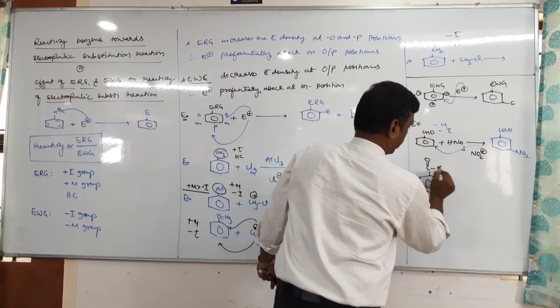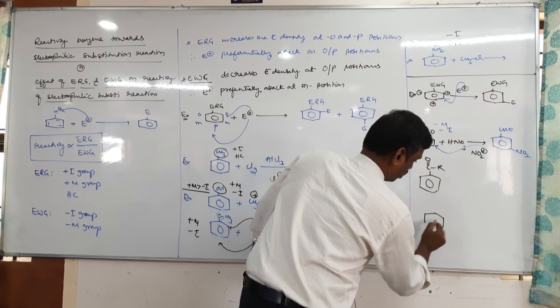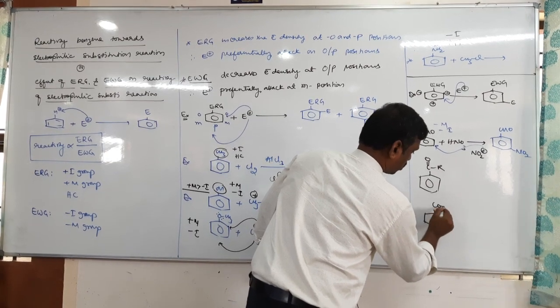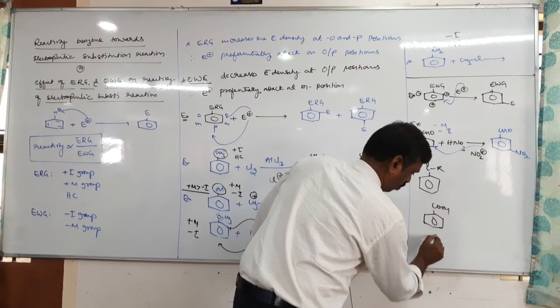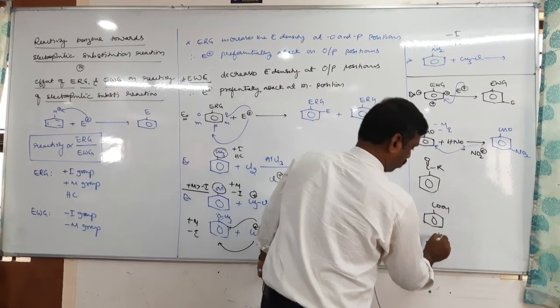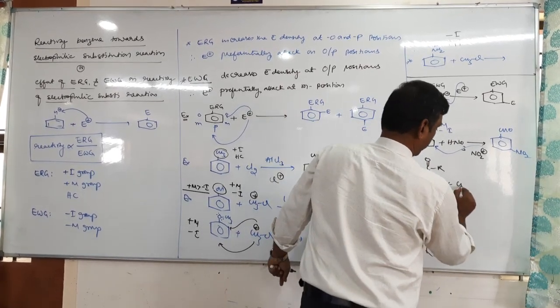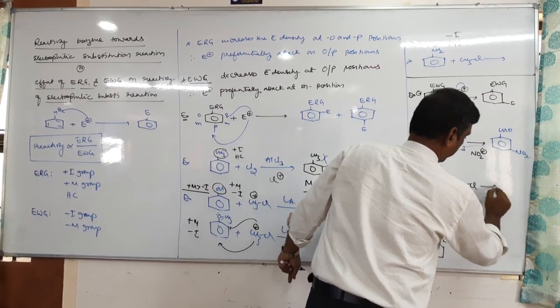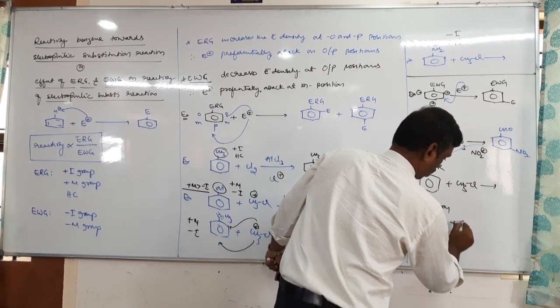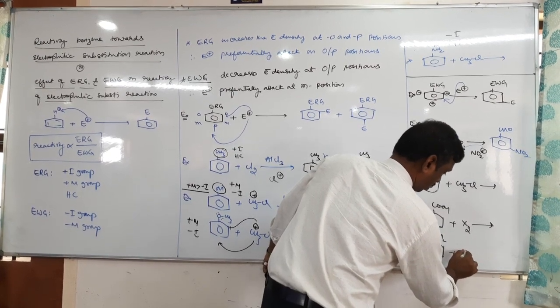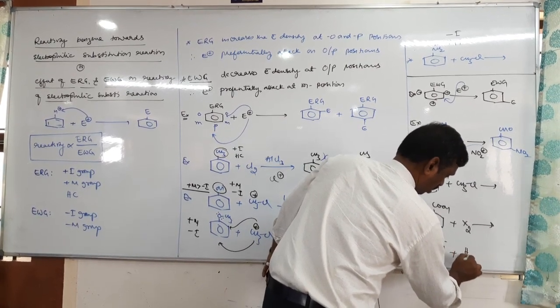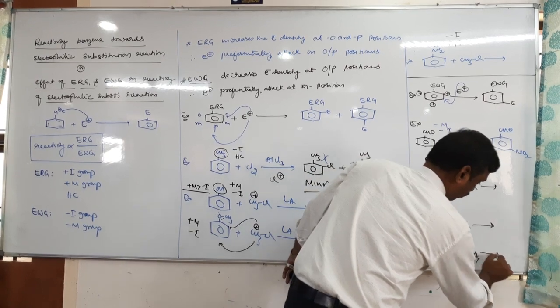If there is a keto group, a carboxylic group, a nitro group, a cyano group, etc. Tell me, Friedel-Crafts alkylation or halogenation, here you can take a Lewis acid. Or sulfuric acid, sulfonation.